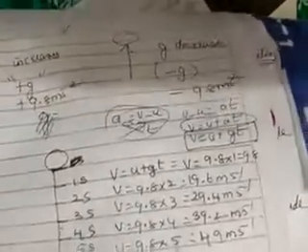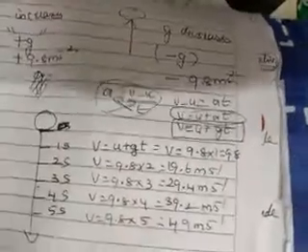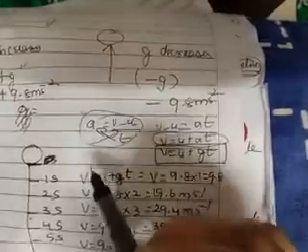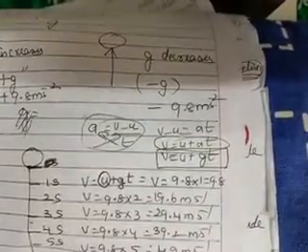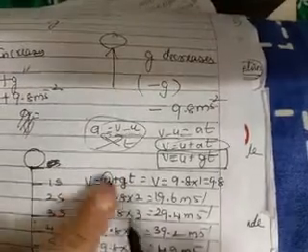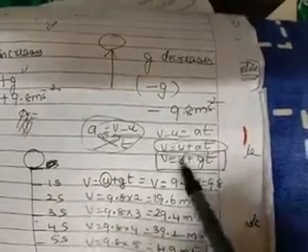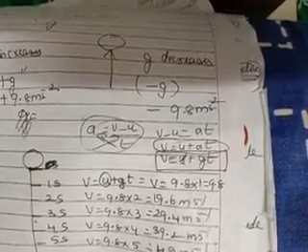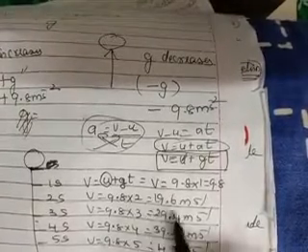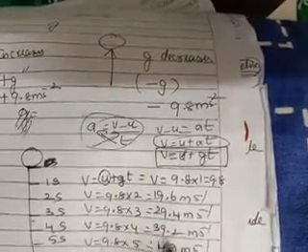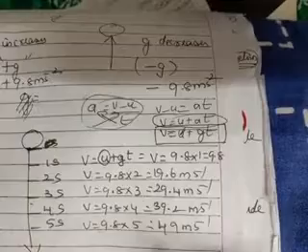Okay children, let's come back. Now, the body is falling freely under gravity. That means initially it is at rest, so u automatically becomes 0. This whole term will go, and we get v is equal to gt. So 9.8 into 1 is 9.8. Next, for 2 seconds, 9.8 into 2 is 19.6. 3 seconds, 29.4. 4 seconds, 39.2. 5 seconds, 49.